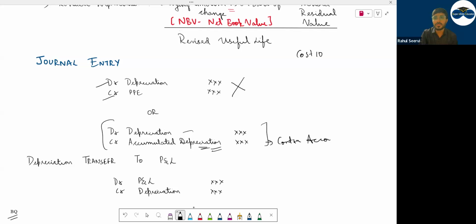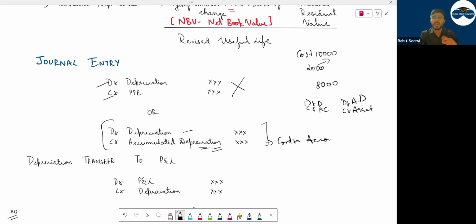Cost will be 10,000. Every year you charge depreciation. Will you directly go and reduce the value? You will show ultimately 8,000 only. But the journal entry is one extra. You will create one account, you will dump in that, and again you will remove that account. So debit depreciation, credit accumulated depreciation. You want to reduce the value of the asset? Credit the asset, debit accumulated depreciation.